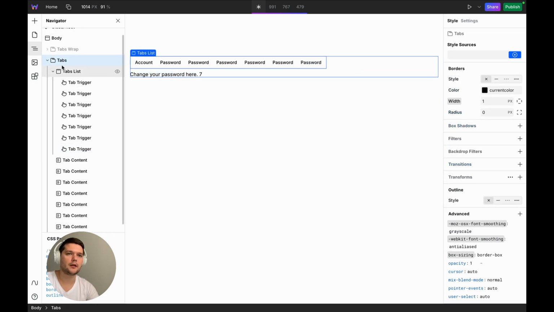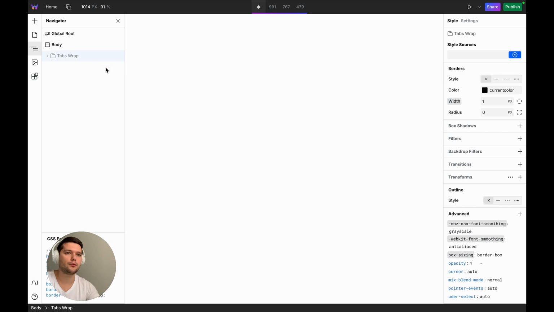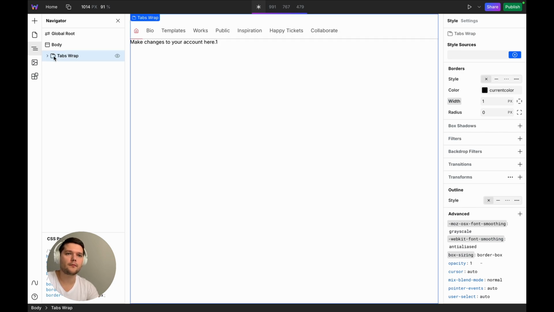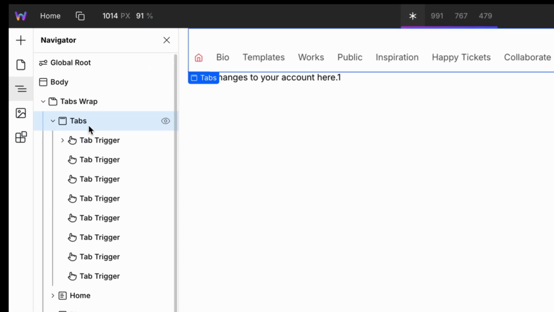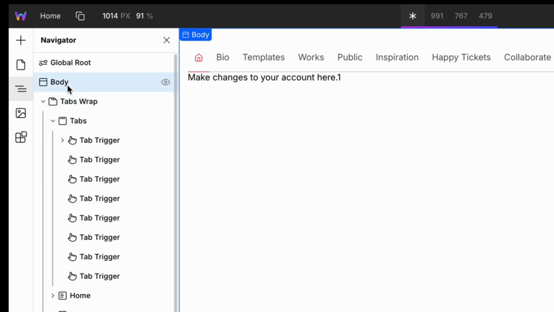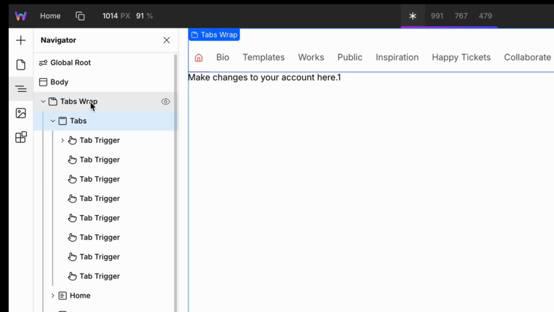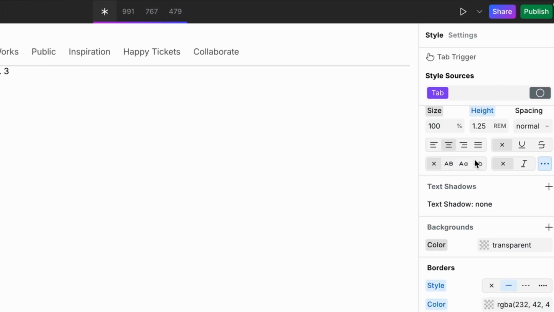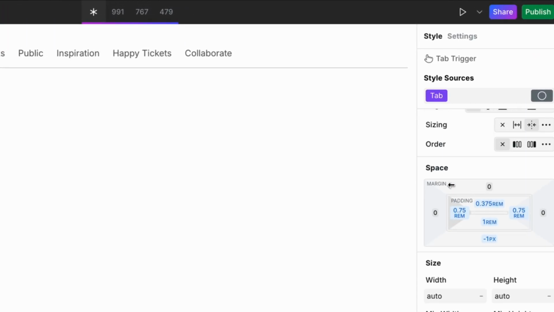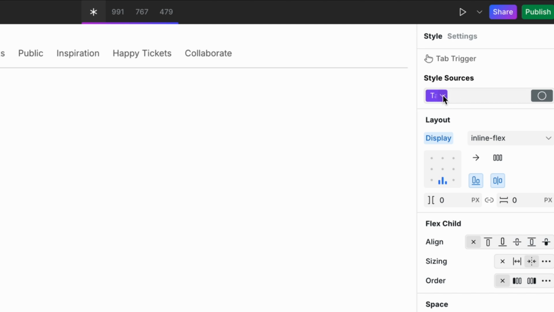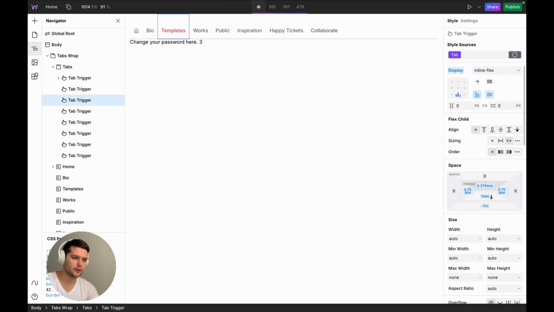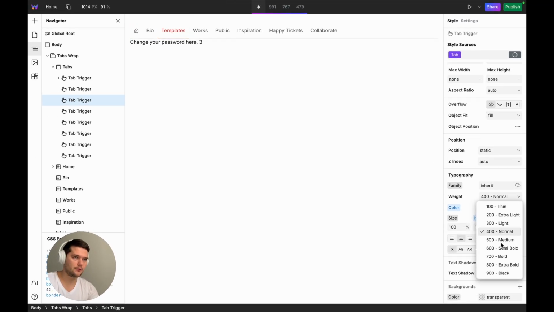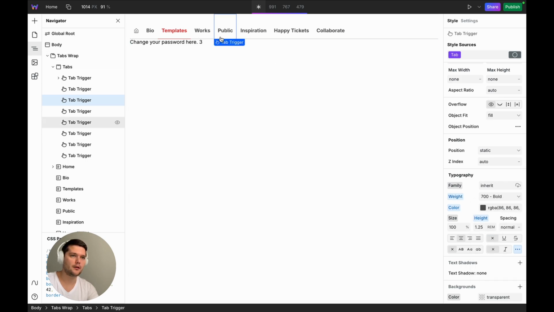Now I'll delete this example, turn on my custom tabs and show you how they work. Here's my tabs, the body section contains the tabs and the tab. Here I have already added a class called tab. The blue highlight means I'm working with a class element. For example, if I change the font weight here, it updates for all tabs because they share the same class, but I won't make the change right now.